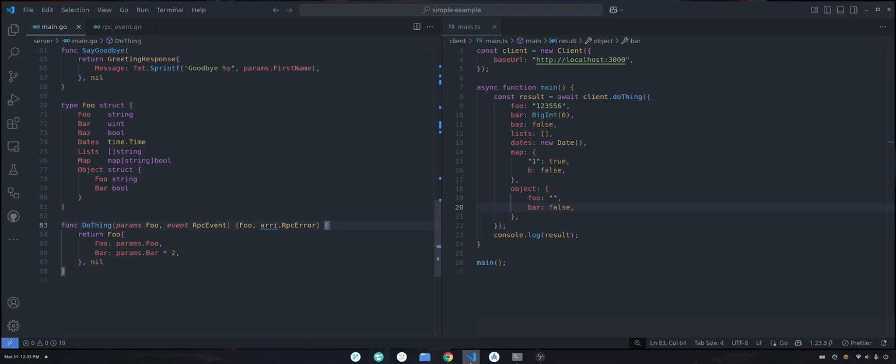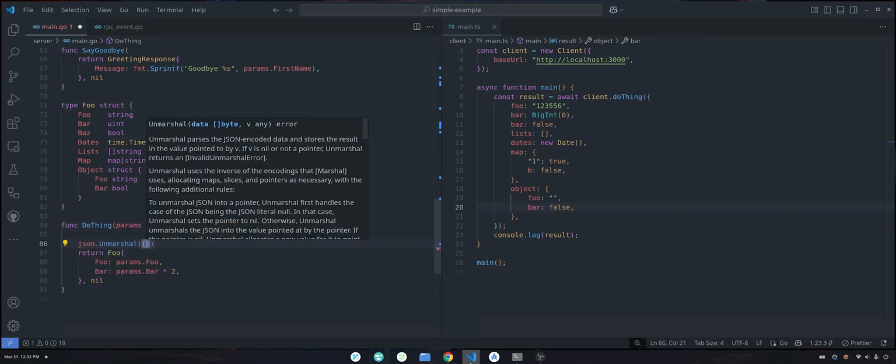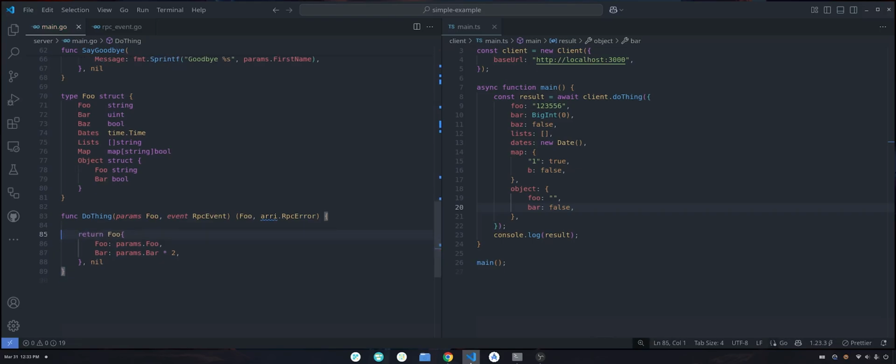So if I call JSON unmarshal on something, you'll have an empty struct, and the things that it can unmarshal, it will unmarshal into that struct. If not, you'll basically get the zero value, which means it has no way of telling you whether the value was present or whether it wasn't present, right?